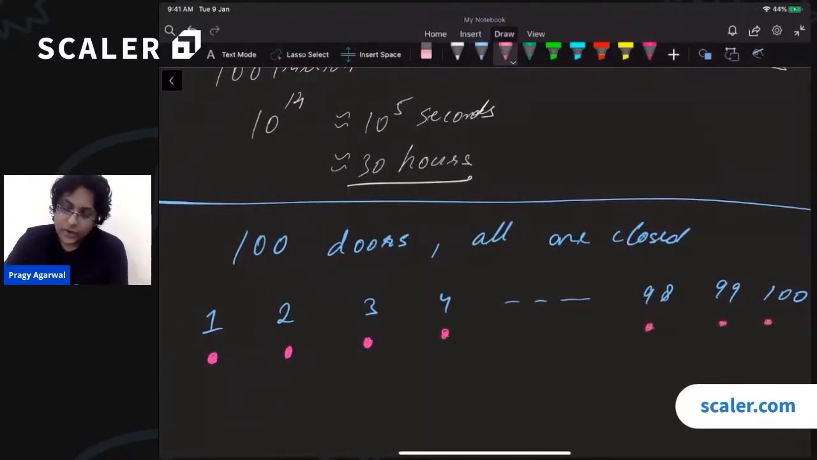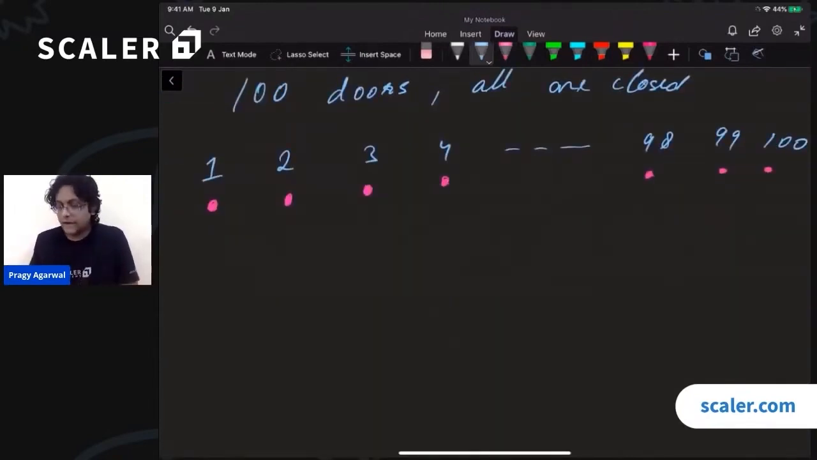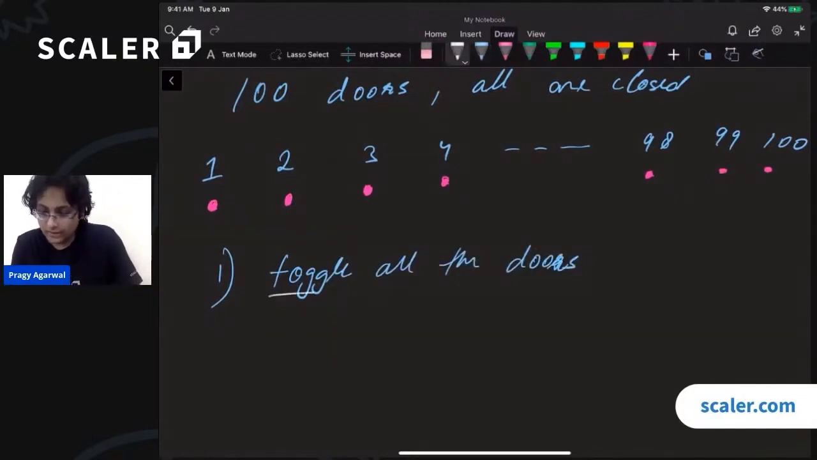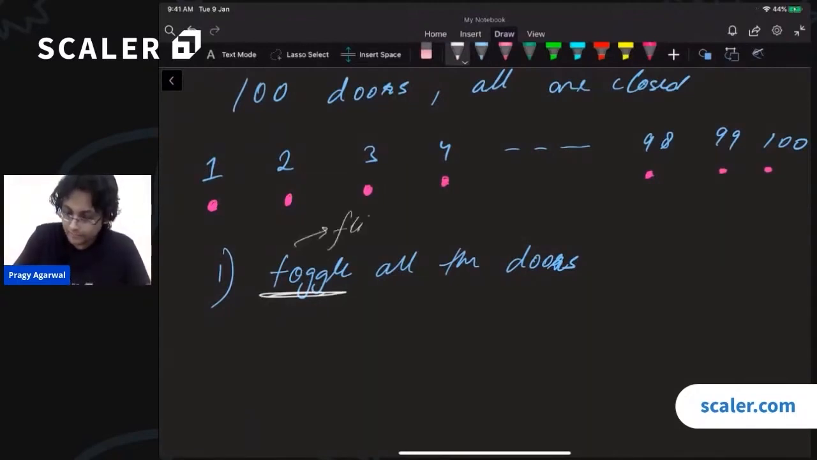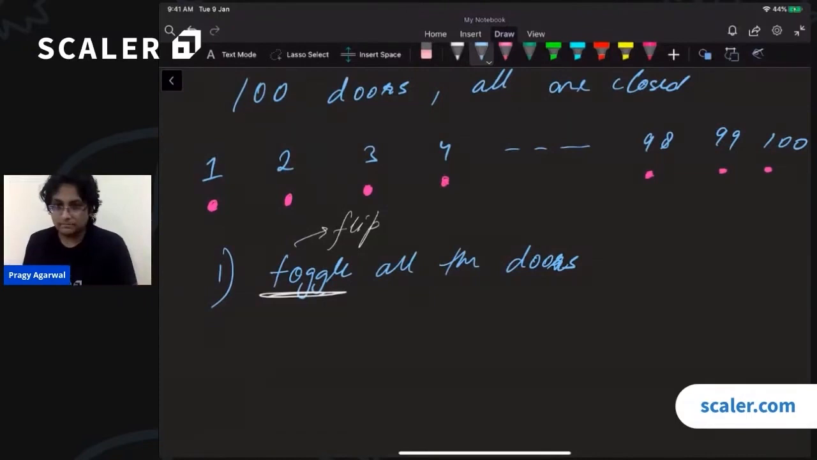Now we are going to play a game. This game will have 100 steps because we have 100 doors. In the first step, we will toggle all the doors. You understand what toggle means, right? Toggle means that if it is open, you close it; on the other hand, if it is closed, you open it. Toggle basically means to flip it.